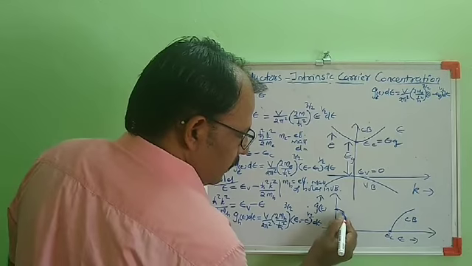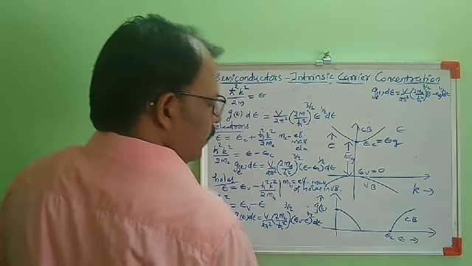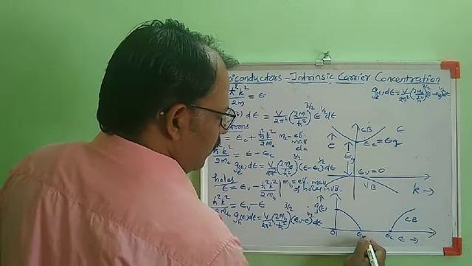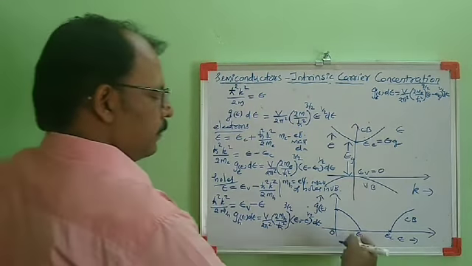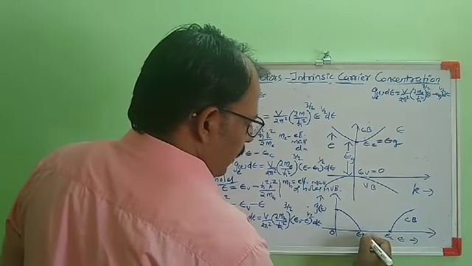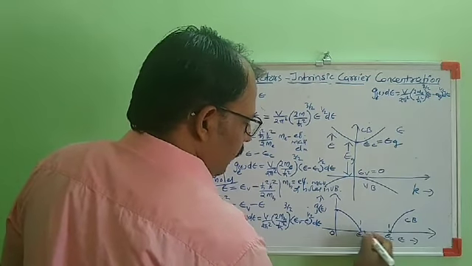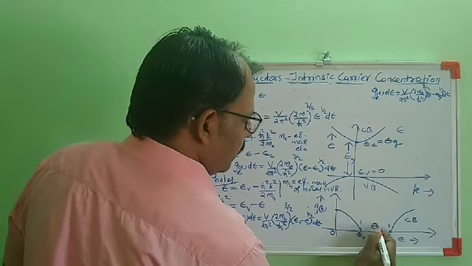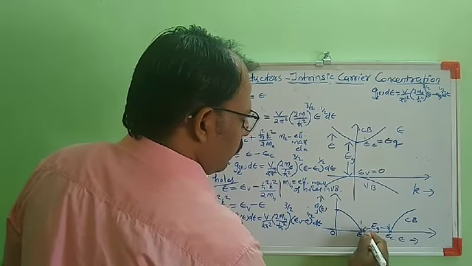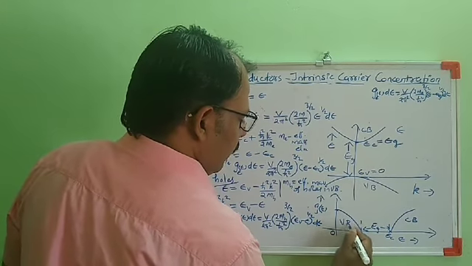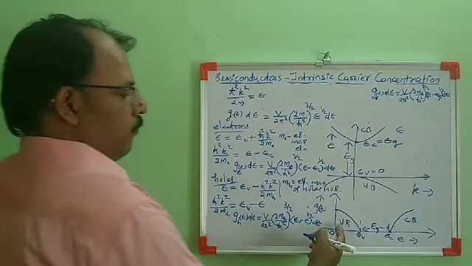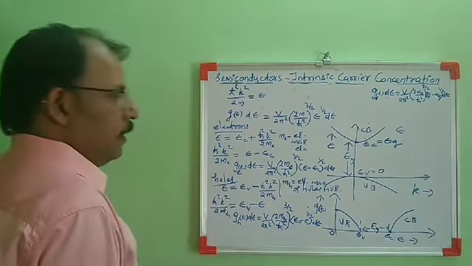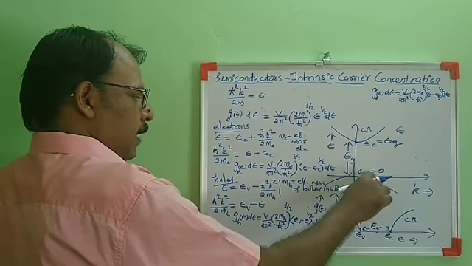So this density of states decreases with the increase in energy. This is 0 energy, and when it reaches this point E equal to EV, the density of states becomes 0. From here to here, this is the difference between EC and EV. The difference between EC and EV is equal to EG. So this difference in energy will be equal to band gap. This is the variation of density of states of valence band, and this one represents the variation of density of states of conduction band.